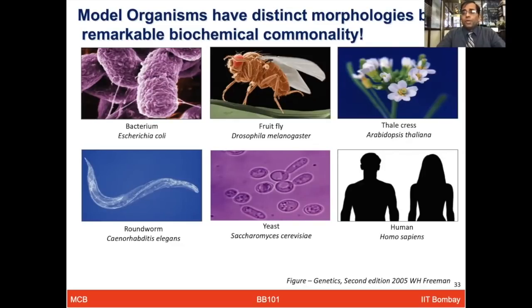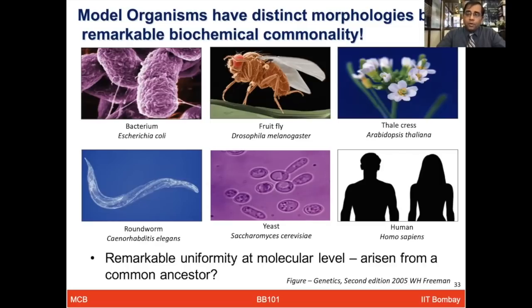So all of them look so different, right? And you can't think that there are some common elements in all of them. But if you really analyze them at the molecular level, look at some of the proteins which are common in all of these groups, their structure, their function, the gene sequences, you'll find a lot of commonality across all of these groups, which really leads us to the concept of whether they arose from a common ancestor. Whether there was a common ancestor from where all of these organisms originated.